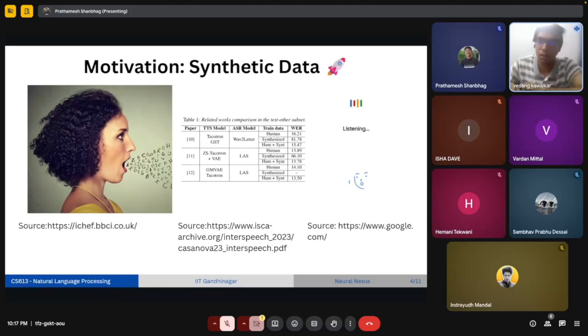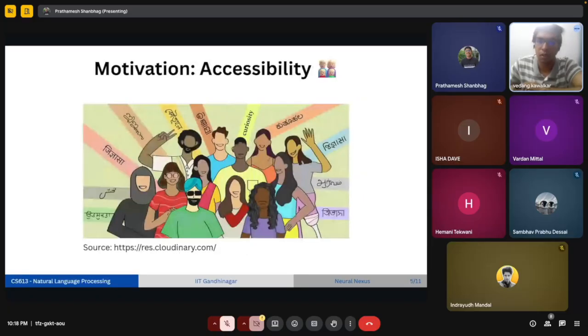So this gives us a kind of hope for training our models in these languages, where we have very less amount of data available. So we can use this approach of training these ASR models using human and synthesized data, and we can close the gap between the word error rates. Also, this approach will provide accessibility to those who are currently excluded from the use of these technologies.